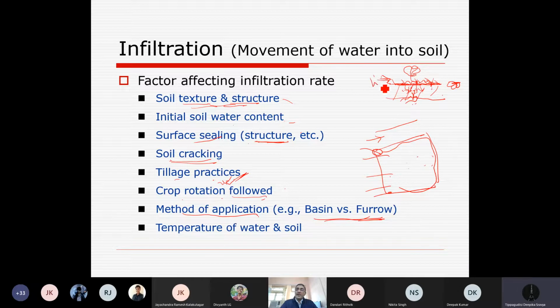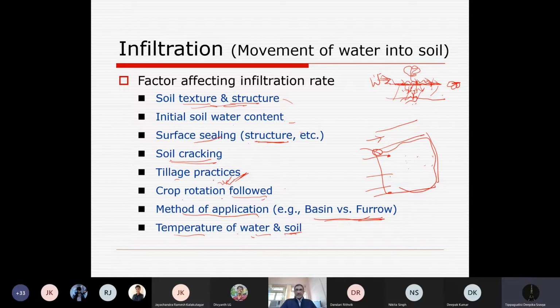Then water property itself, whether it's fresh water, brackish water, heavy water, something like that. Temperature of water and soil both affect the infiltration characteristics of a particular soil. If temperature is high, viscosity will be low. And if the salt content is more, it will certainly affect infiltration.